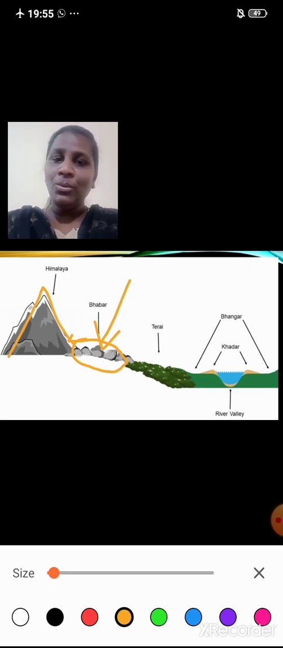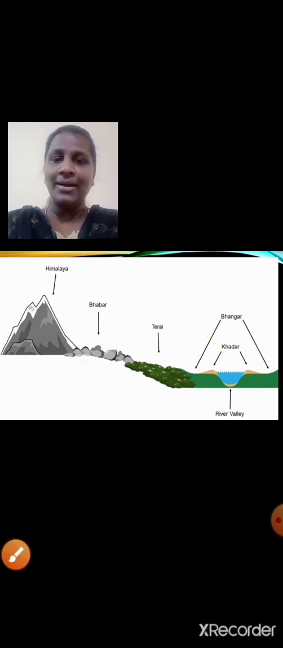And below Bhabar, that is to the south of Bhabar, we have Terai. And here you can see Bangar, and this portion is Khadar. Okay, we will learn in detail now. First we will start with Bhabar.